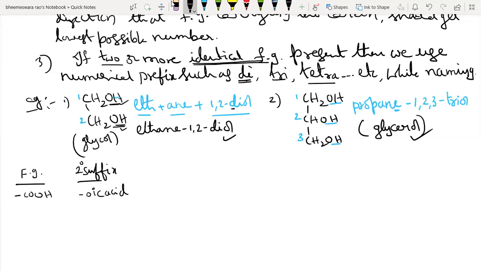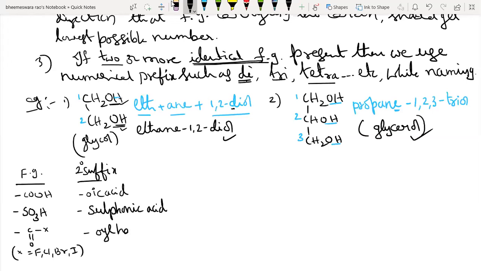If the functional group SO3H is present, its suffix is sulfonic acid. If the functional group is acid halide, then its suffix is oyl halide. Yes, very good.